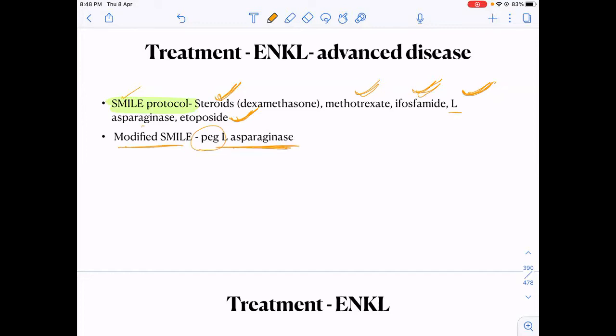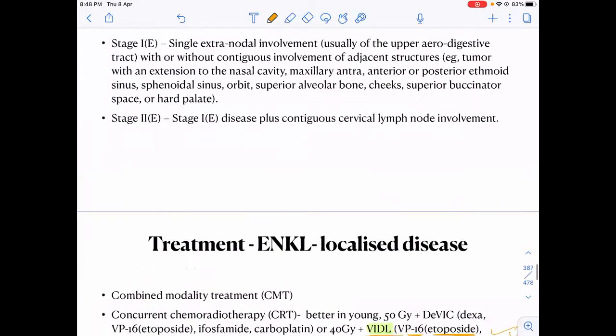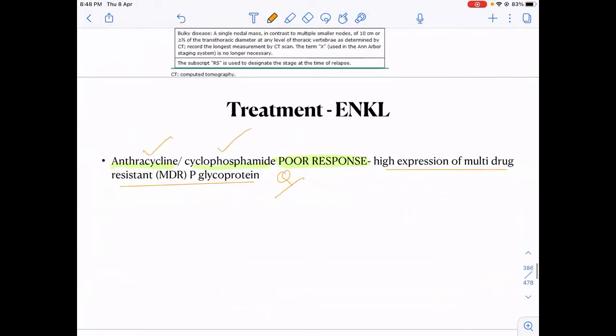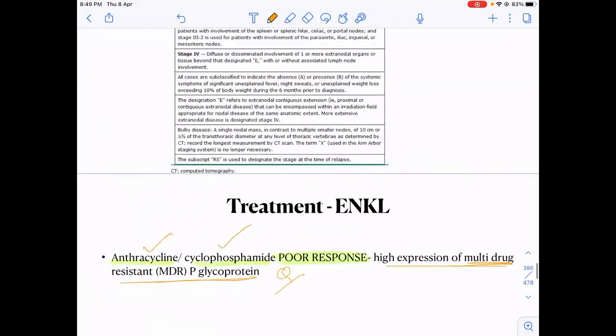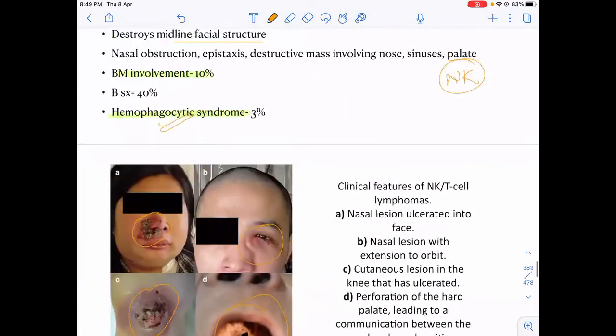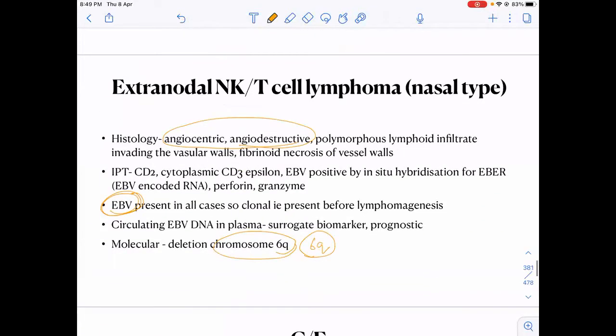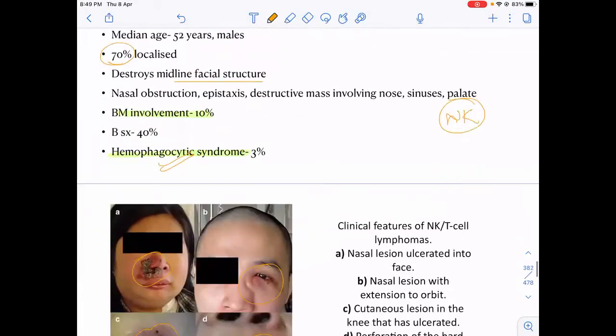So they will ask you a question, extranodal NK T cell lymphoma, which protocol is commonly used? You should know the SMILE protocol: steroids, methotrexate, ifosfamide, L-asparaginase and etoposide based protocol. Okay, this is what is important. And we should know that certain drugs will not act because of the multi-drug resistant P-glycoprotein. We should know how this NK cell lymphoma presents and what kind of associations it has. Okay.